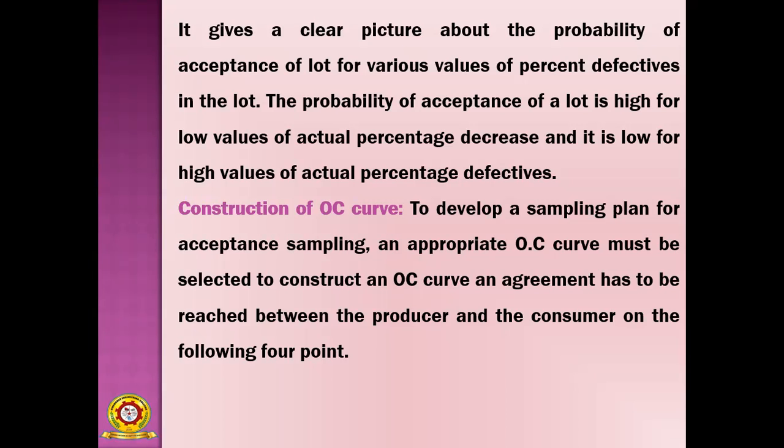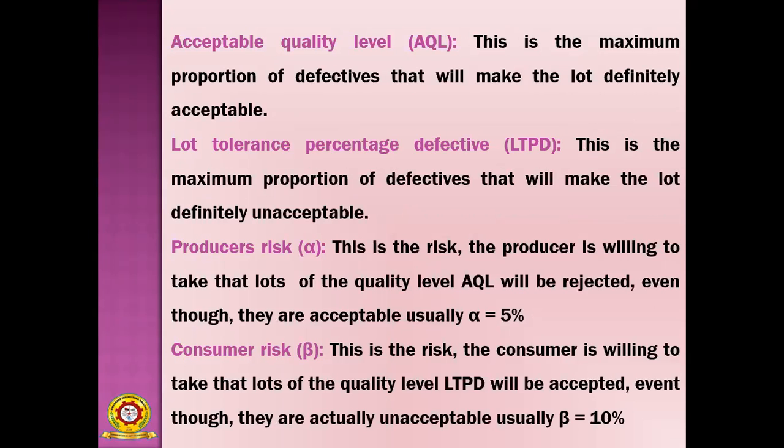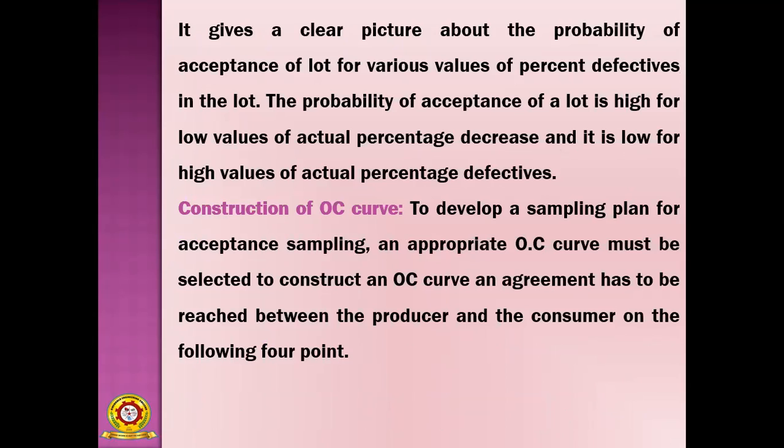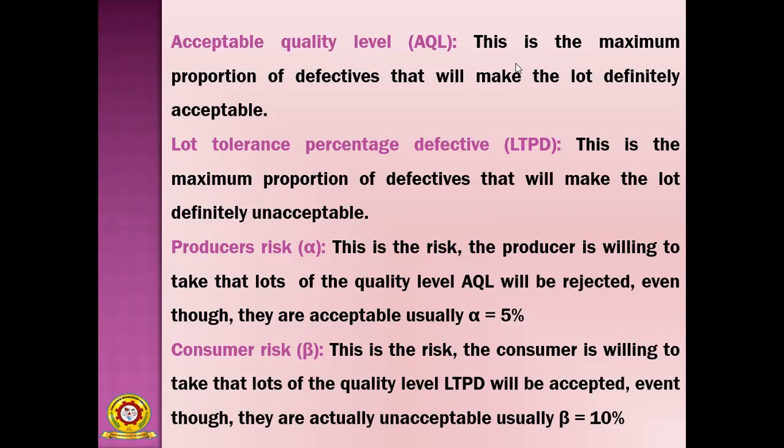So it is condition based. Construction of the OC curve is purely based on the conditions already agreed by the producer and the consumer. These are the 4 important conditions while preparing an OC curve. The first condition is the acceptable quality level, simply called AQL.